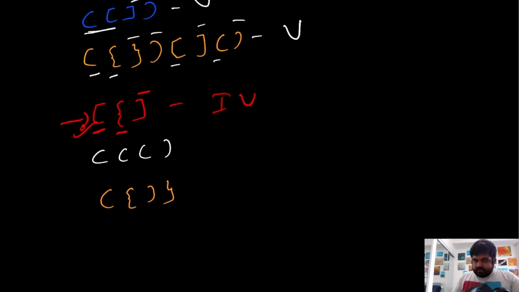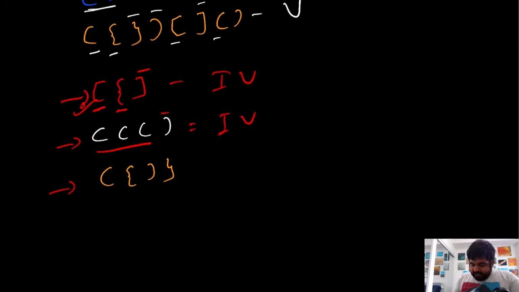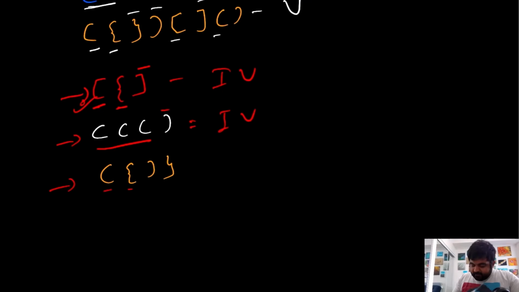So we get an idea why it is invalid. In this case we have three opening brackets and only one closing bracket, so again this is an invalid string. And in this case, if we see the number of opening brackets and number of closing brackets, they are actually the same. So we have one opening bracket and one closing bracket, again one opening bracket and one type of closing bracket, but this is still invalid.